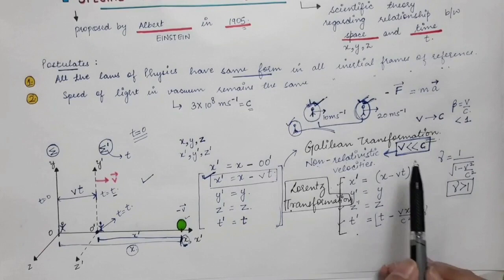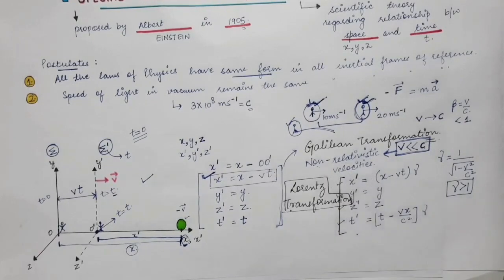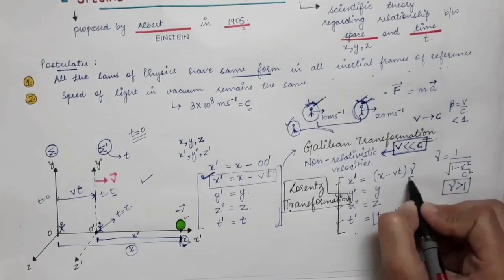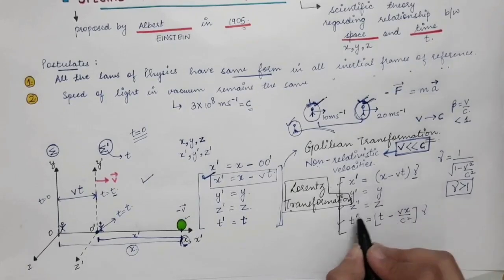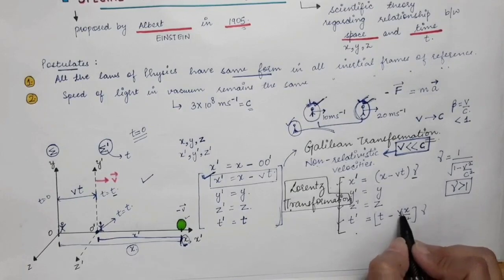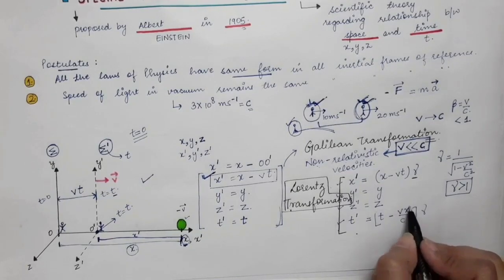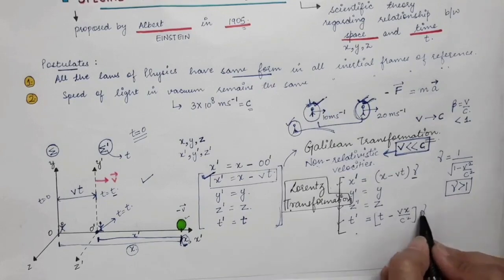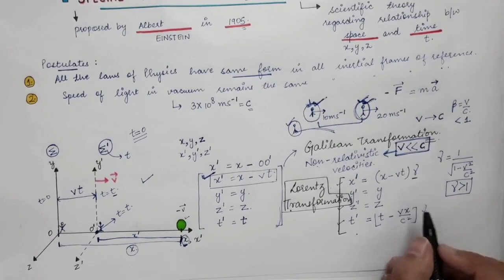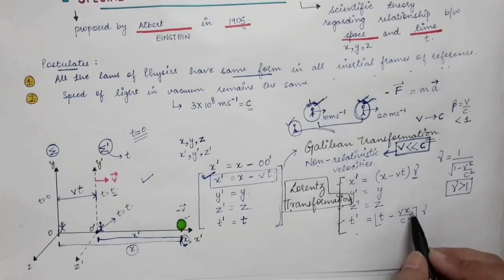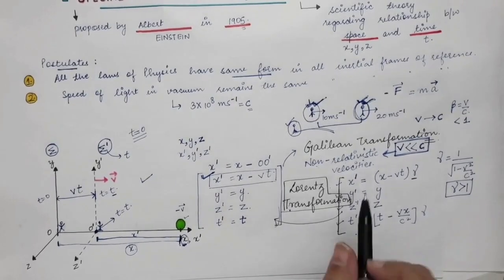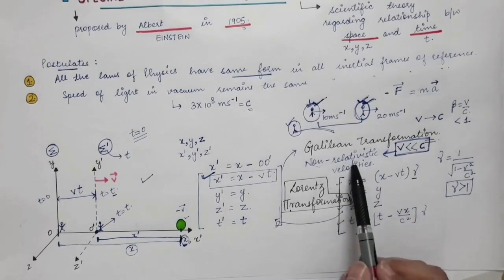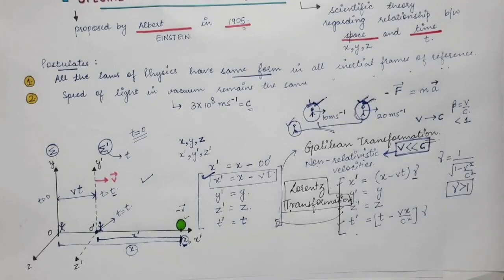Gamma approaches 1 when we have non-relativistic velocities. So if gamma approaches 1, in that case x prime will be just equal to x minus vt. y prime will be equal to y, z prime will be equal to z, and over here, if v is very much less than c, this factor will approach 0 and gamma will approach 1 when we have non-relativistic velocities. So in that case these Lorentz transformations will be just the same as the Galilean transformations when we are talking about non-relativistic velocities.